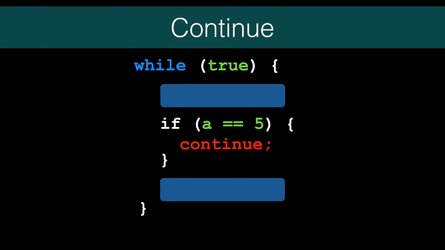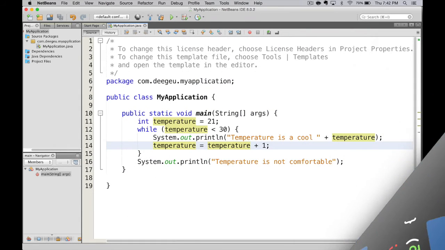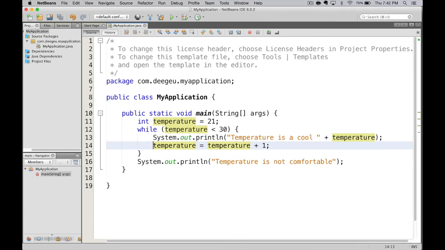Sometimes you want to stop the current iteration of the loop, but you don't want to stop looping. Continue stops the current loop and moves to the next iteration. Assume a equals 5 here. We'd run this block, but the second block would be skipped. It would continue looping. If it was a break, we'd stop looping. Okay, let's take a look at the difference between continue and break.